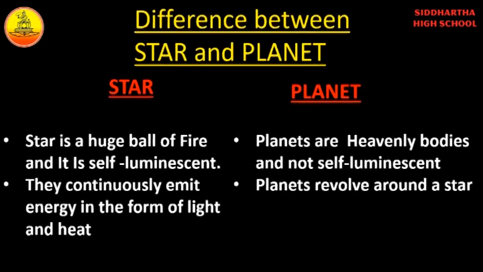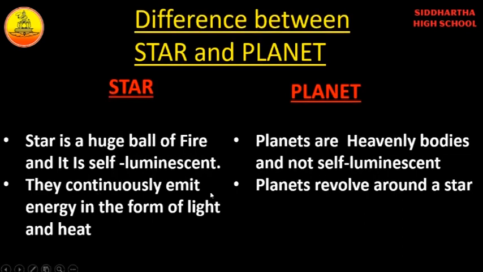So a star is a huge ball of fire and it is self-luminescent, which can produce light and heat. Planets are heavenly bodies and not self-luminescent, which means they cannot produce light and heat.